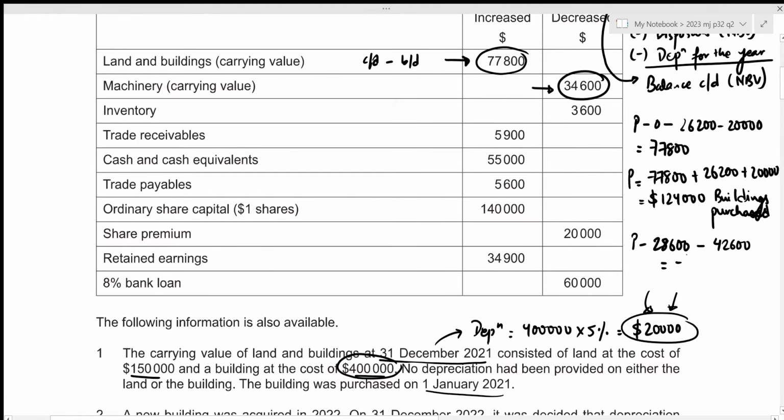So that will be minus 34,600. Now the purchases of machinery is just going to be minus 34,600 plus 28,600 plus 42,600. And this results in the purchase of machinery to have the value of 36,600. Now this is machinery purchased.